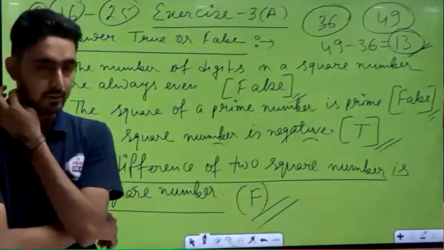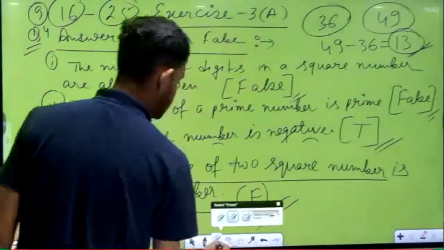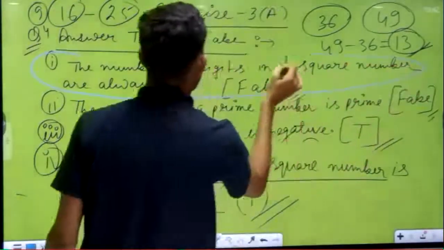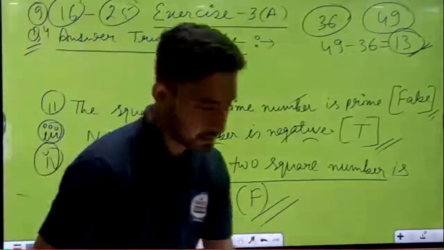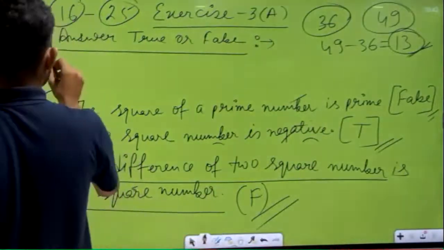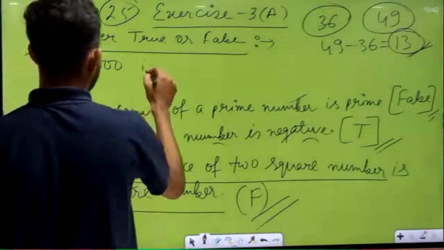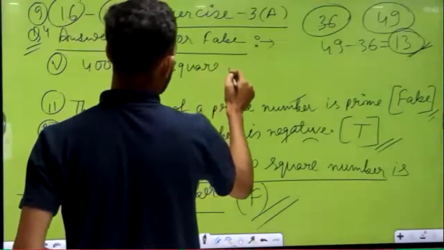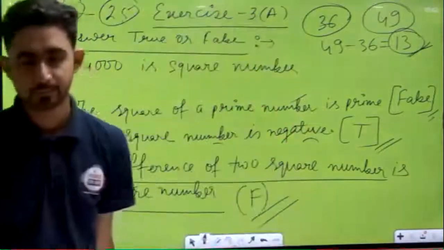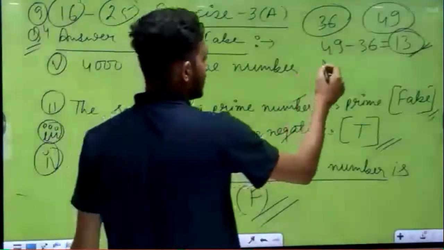Okay, now we'll move to the next question. Let's see next statement. Okay, next statement, let's see. Fifth part, 4000 is a square number. Anyone know 4000 is a square number or not? Is this a true statement or false statement? This is a false statement. Yes, this is a false statement, obviously.